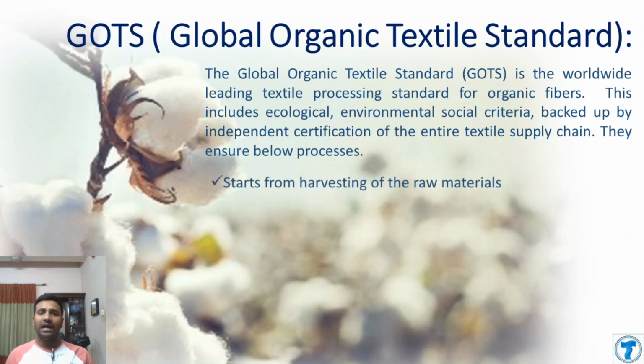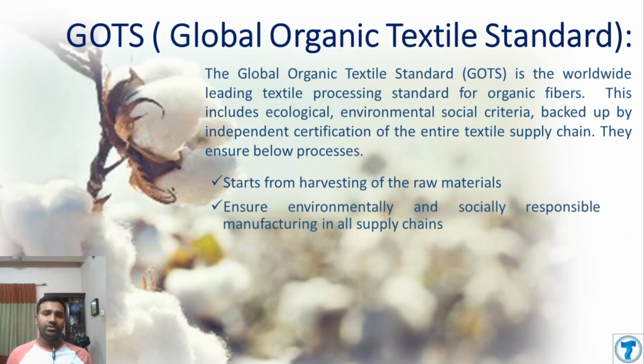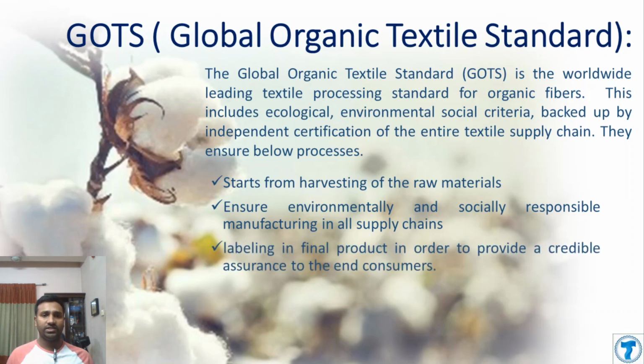It starts from the harvesting of the raw material, ensures an environmentally and socially responsible manufacturing process, and maintains a strong and credible labeling process that assures the consumer they are using an organic product that is really organically produced.